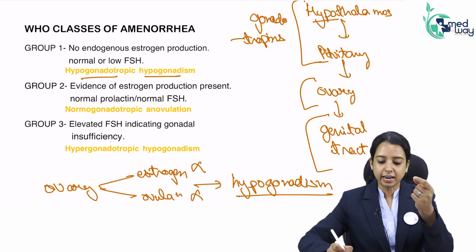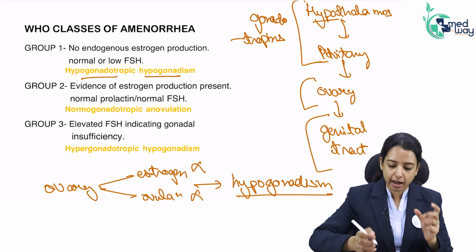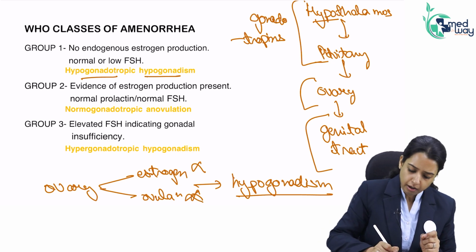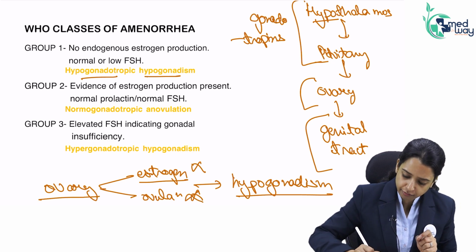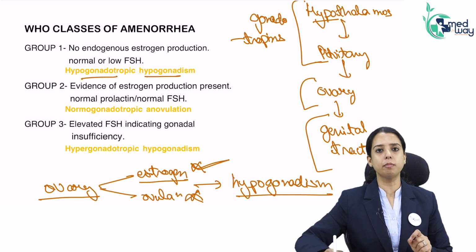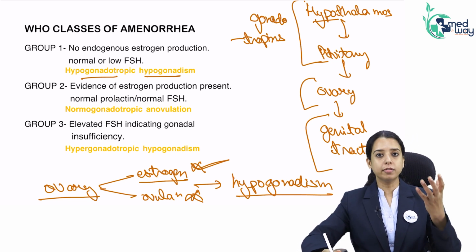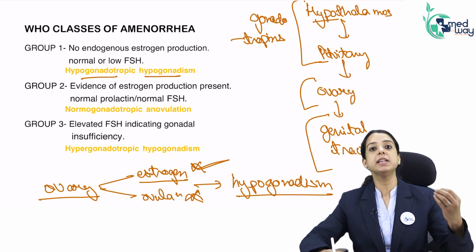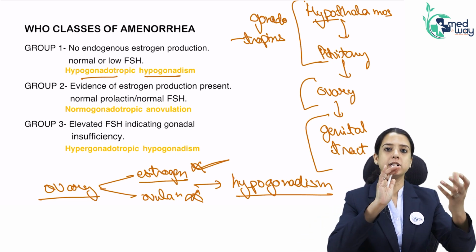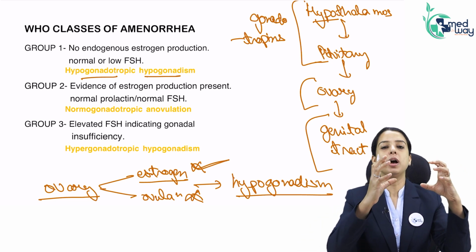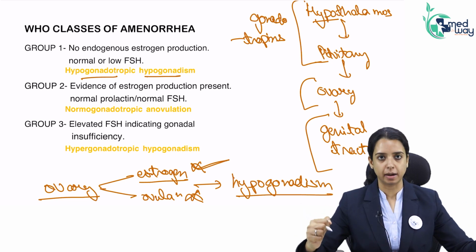What was anovulation? The HPO axis is somehow disturbed, as a result of which ovulation is not happening. But the ovary is functioning, estrogen is functioning normally, the gonadotropins are functioning normally. But because of some endocrinal disorder that we read about, like PCOD or thyroid, the HPO axis functionality got disturbed. The HPO axis has to function in a very regularized manner.